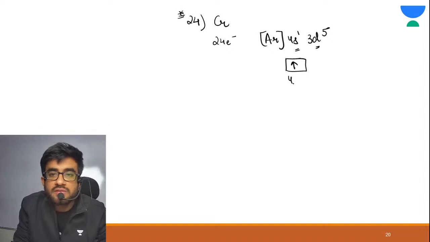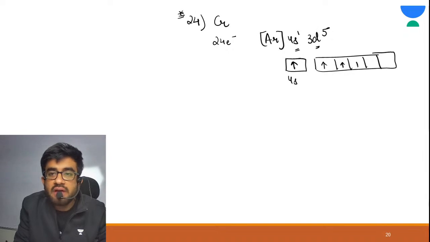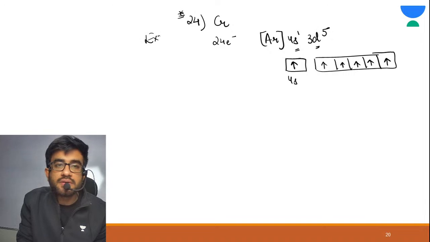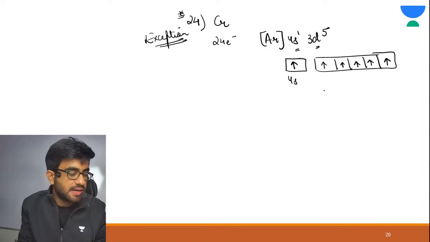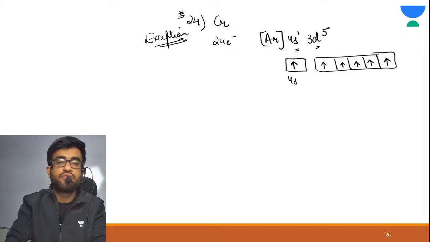This is your 4s and your 3d. I will explain the reason for this in a bit, but first just understand this. Chromium is your exception. 24 electrons and the electronic configuration is 4s1 3d5. I will explain what is the reason behind it. Okay, let us move forward.